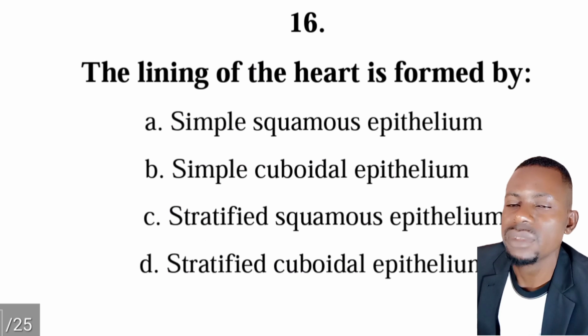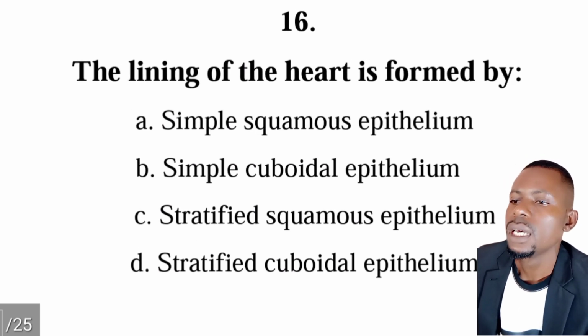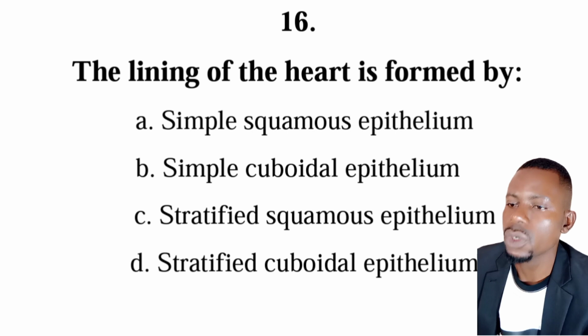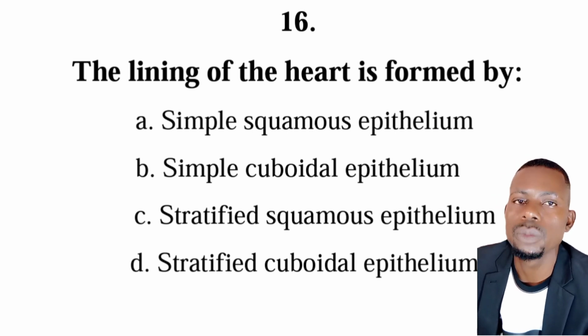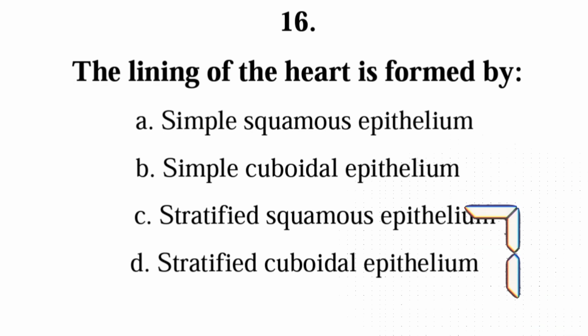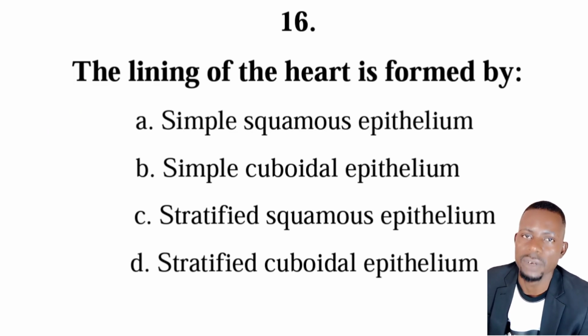Number 16 is from tissues, and the question is, the lining of the heart is formed by, is it simple squamous epithelium, simple cuboidal epithelium, stratified squamous epithelium, or stratified cuboidal epithelium? The correct answer is A, simple squamous epithelium, and this lining forms the endocardium or inner layer of the heart.